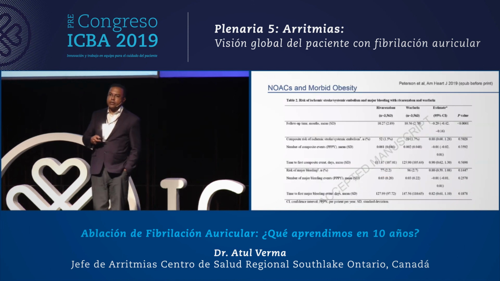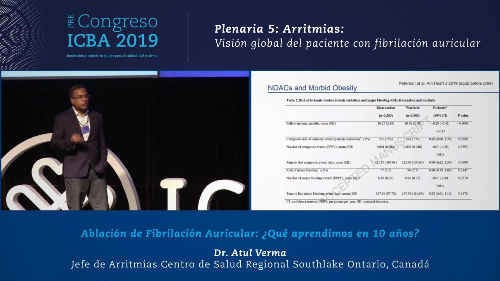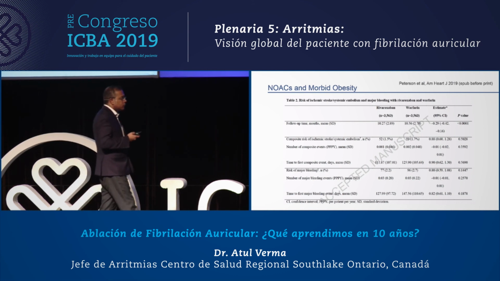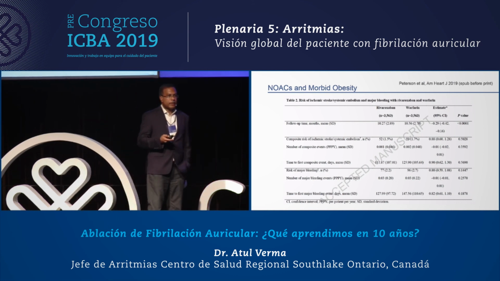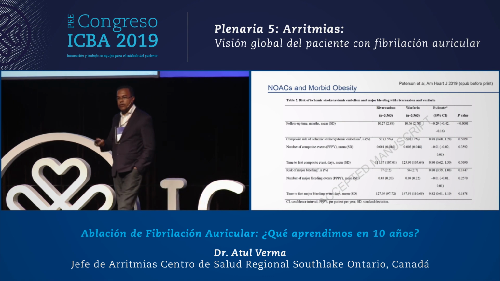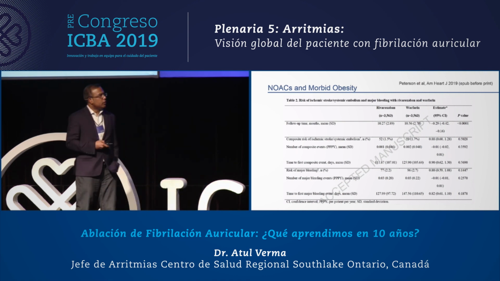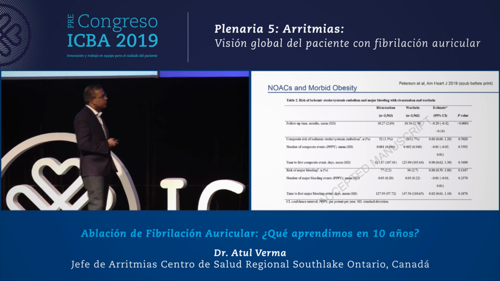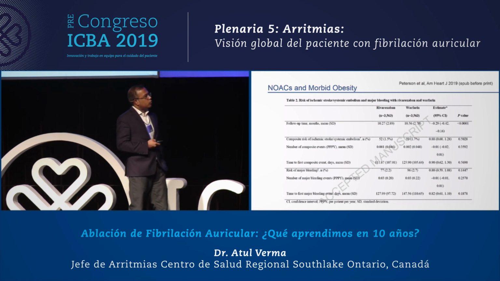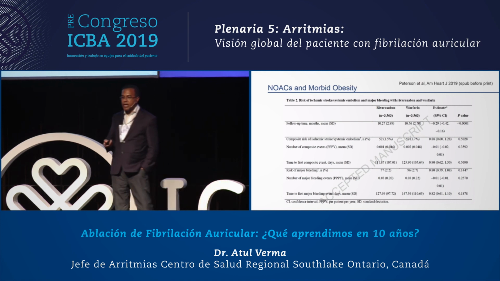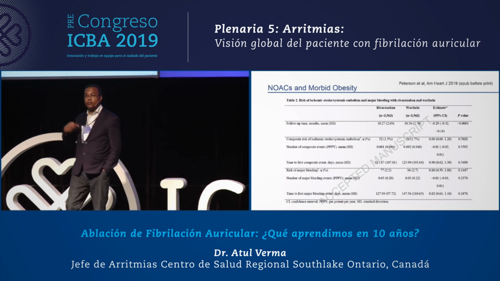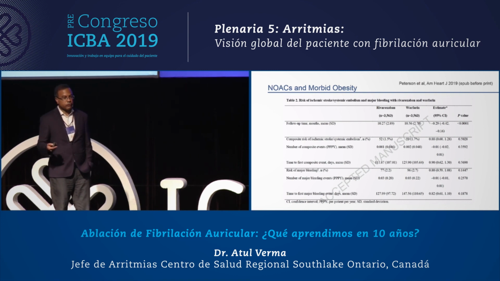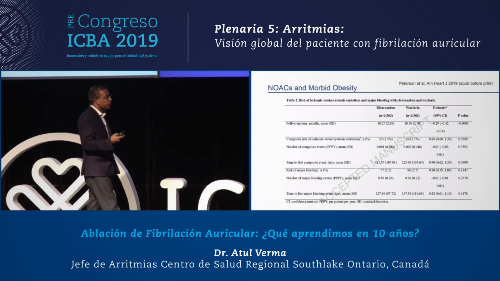And finally, for morbid obesity, there isn't a lot of data out there about how the NOACs act in the very, very obese patients. But this is some data that has just been published online. It hasn't been formally put into press yet, which compared rivaroxaban versus warfarin in the very morbidly obese patient with a BMI of greater than 40.